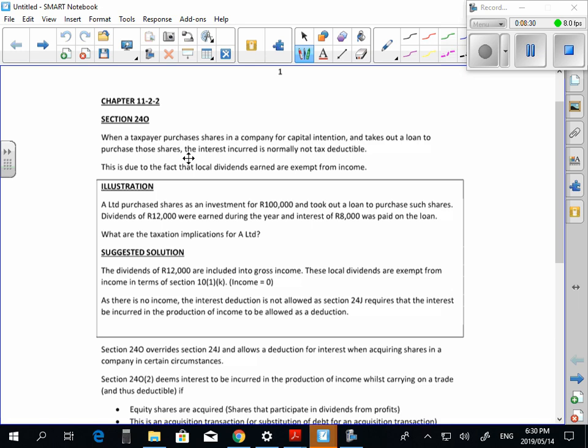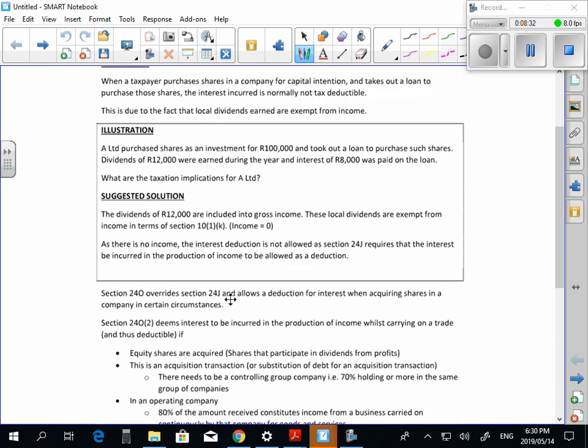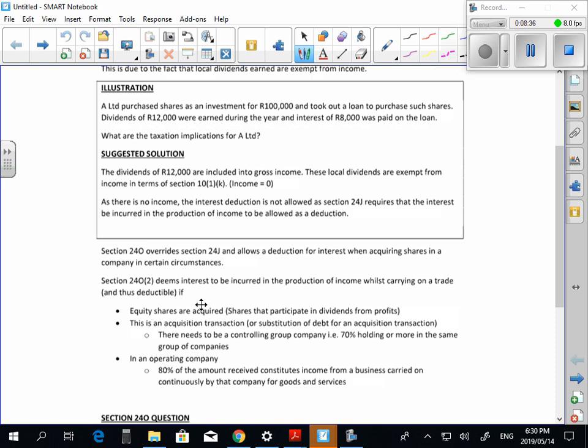So there we come to section 24O now. Section 24O overrides section 24J and allows a deduction for interest when acquiring shares in certain circumstances. It says section 24O(2) deems interest to be incurred in the production of income whilst carrying on a trade and thus deductible. So do you guys see that? It's deemed if equity shares are acquired. So only for ordinary shares. It's not for prefs. It's got to be shares that share in profits.